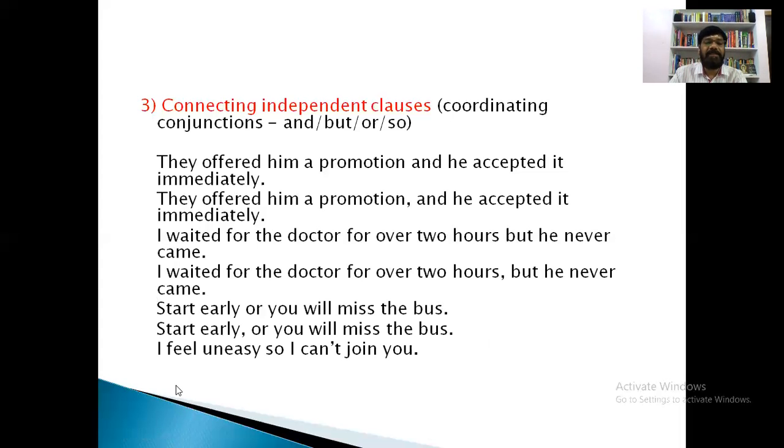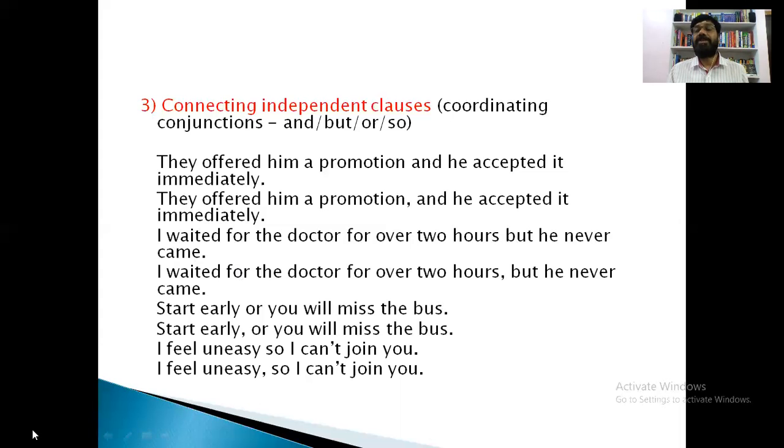And here is one more example. I feel uneasy, so I can't join you. Here is a coordinating conjunction, so before the coordinating conjunction we have to use a comma. This is the third use of comma.